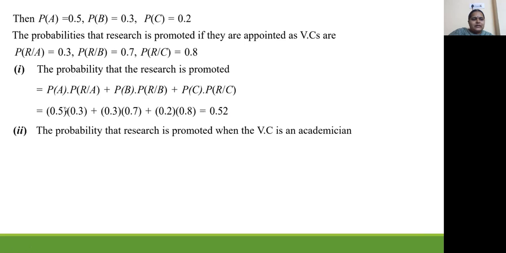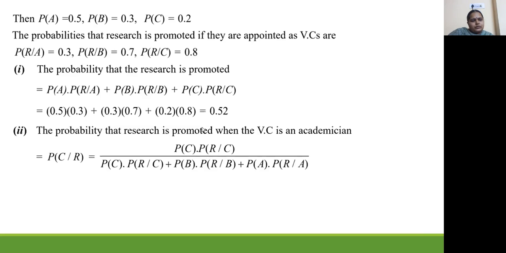This is the answer. Next, probability that the research is promoted when the VC is an academician. So, first of all, research is promoted. That is the first event. That's why we are writing it in the denominator. Now, probability that the research is promoted by academician. Academician is C. That's why we have to write it in the numerator. So now by Bayes theorem, P of C into P of R over C.